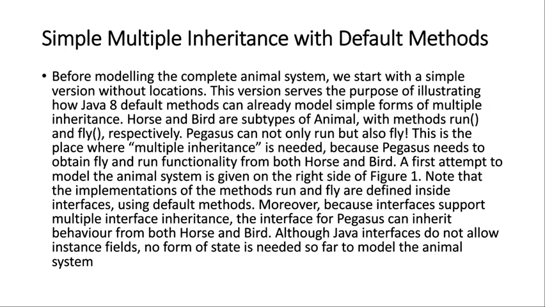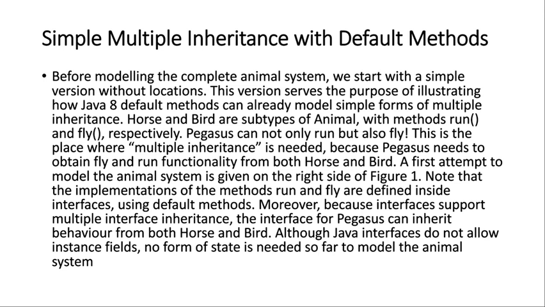Before modeling the complete animal system, we start with a simple version without locations. This version serves the purpose of illustrating how Java 8 default methods can already model a simple form of multiple inheritance. Horse and bird are subtypes of animal with methods run and fly respectively. Pegasus can not only run but also fly. This is the place where multiple inheritance is needed because Pegasus needs to obtain fly and run functionality from both horse and bird.